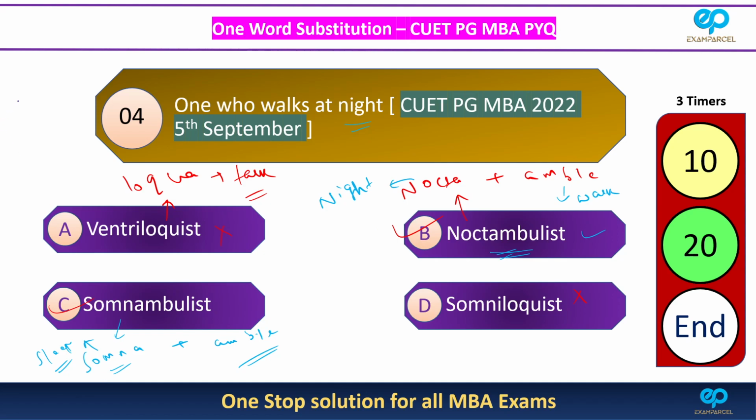Actually the entertainer is speaking, but since his lips are not moving, you will feel that the voice is coming from somewhere else, right? So he is a special kind of entertainer, and the word is used for ventriloquist. Now let us look at this word, somniloquist. Again, somna is there, which means sleep, and loqua we have already discussed, talk. So a person who talks in sleep.